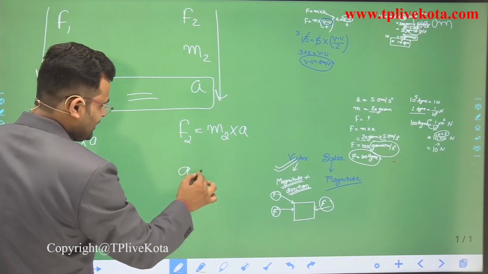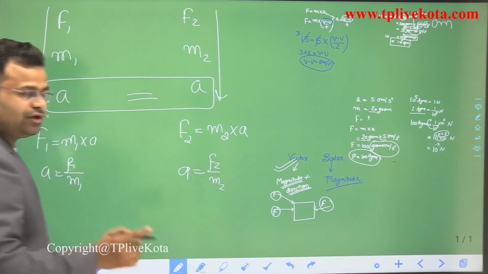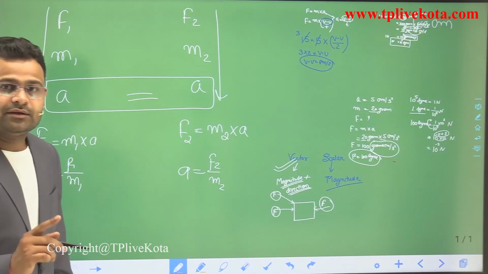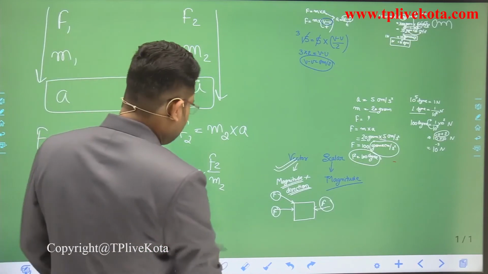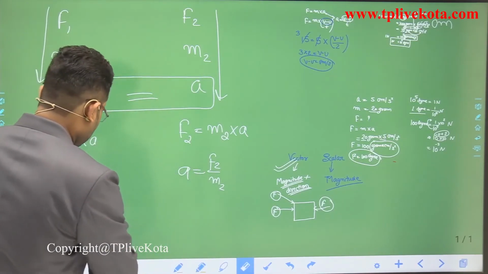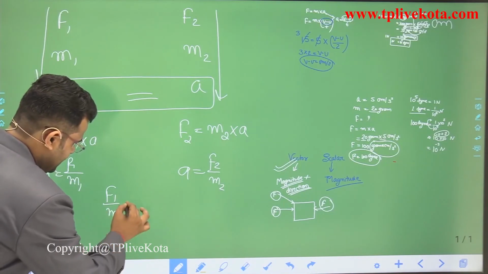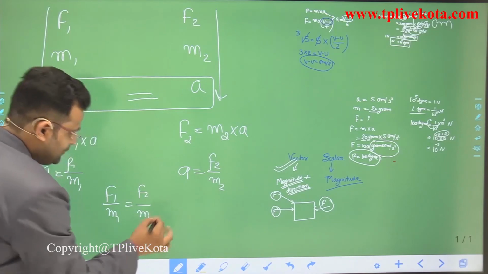Similarly, a is equal to F2 upon m2. According to our question, the accelerations are equal. So write the equation F1 upon m1 is equal to F2 upon m2.